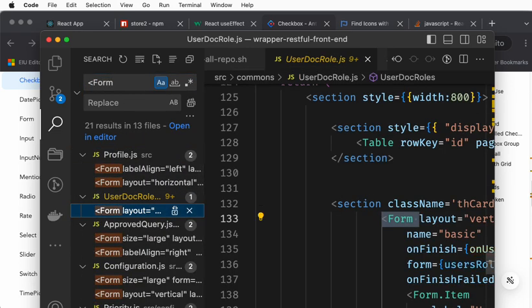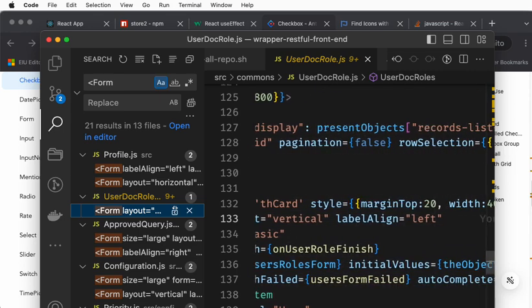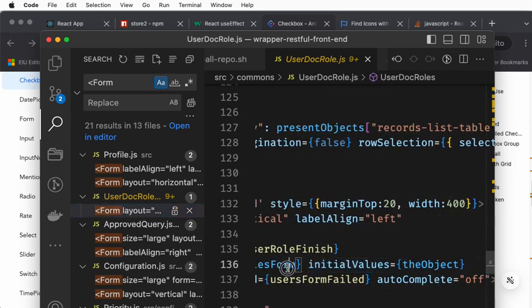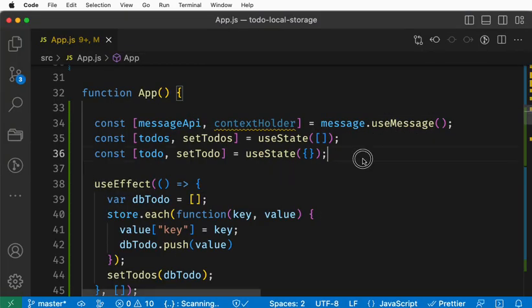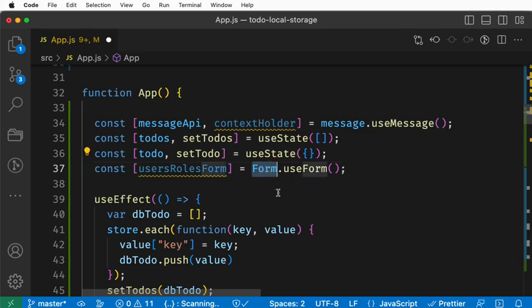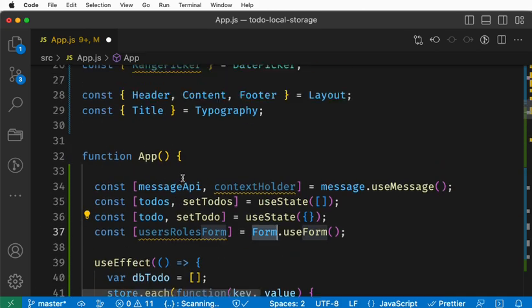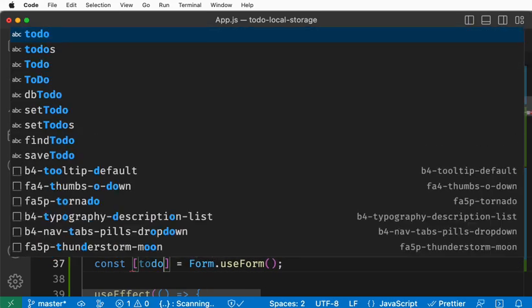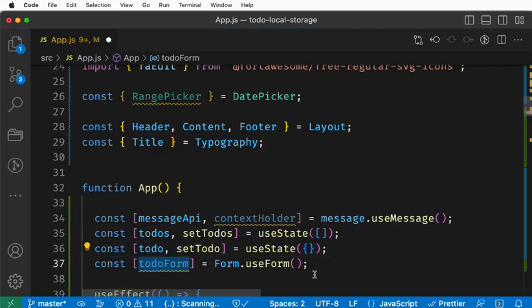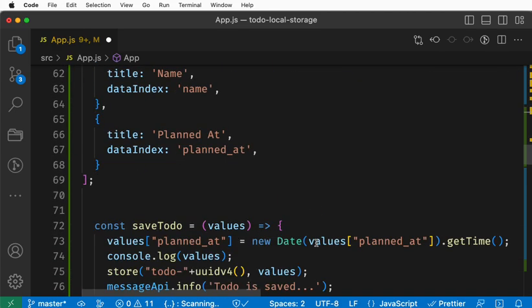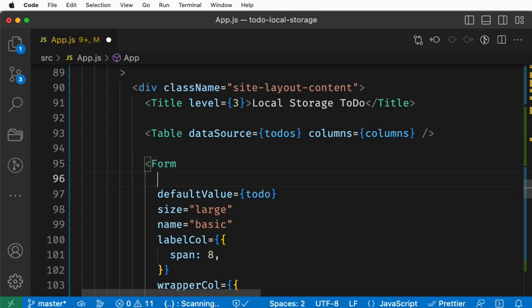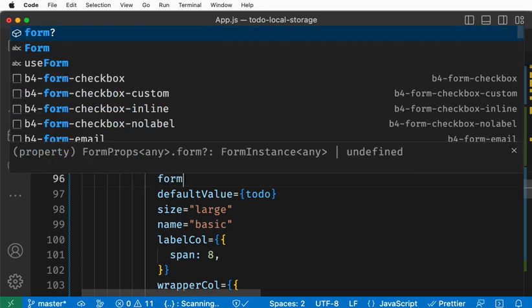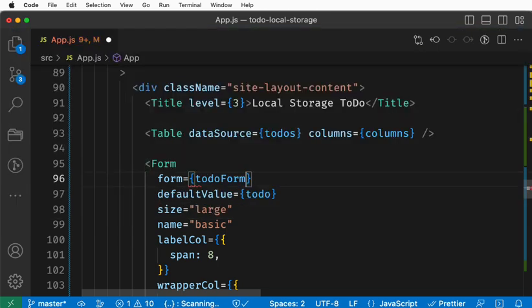Okay, here you see the initial values. This is an example where I'll copy this. I'll go here. I'm creating a form ref because here there is a form, right? So for that, I'm setting todoForm, and I'm creating the call hook. These are all the React stuff. Here you see, I'd say form equal to this is the form. We no need the initial values.